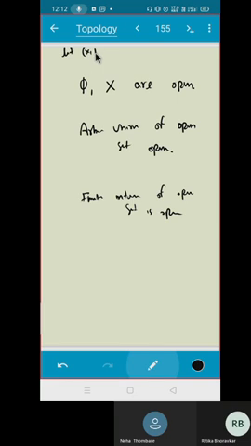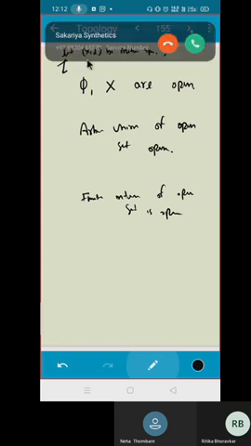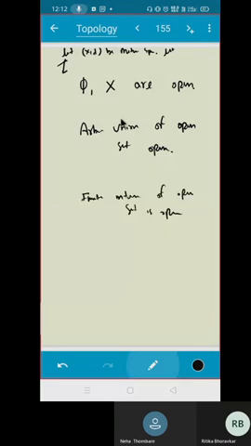And a notation I am giving: tau denotes the set of all open sets having the following properties.